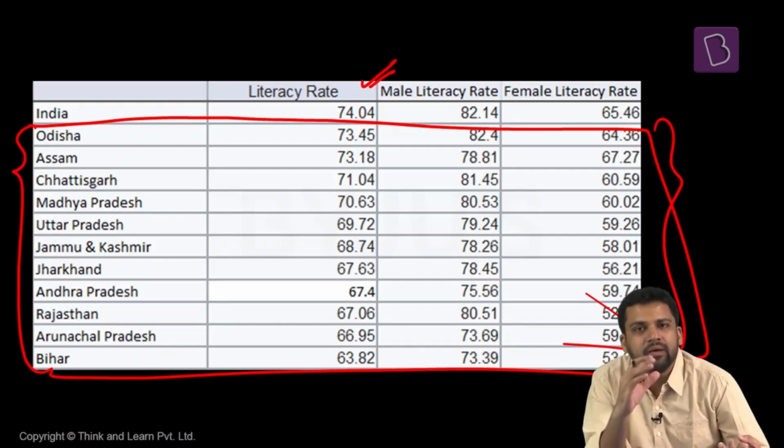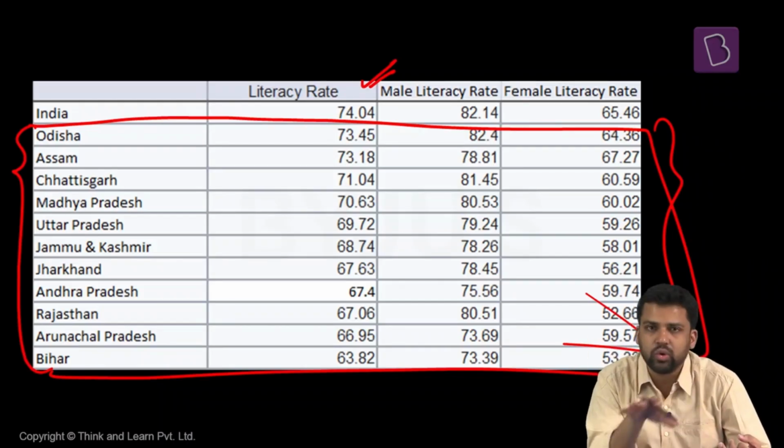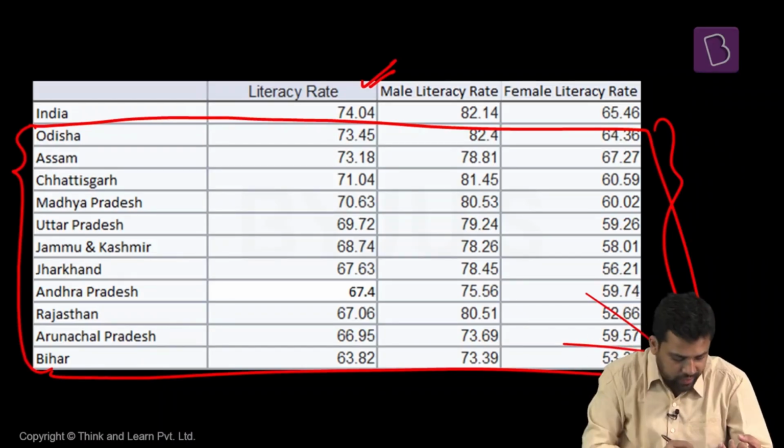The states that you can see on the screen are the worst performers when it comes to literacy. Bihar is ranked at the bottom. Rajasthan and Andhra Pradesh are also not doing well. From this you can understand that yes, we have regional disparities when it comes to education.